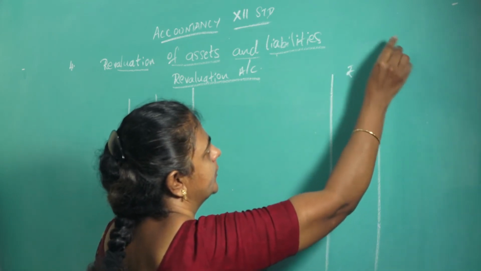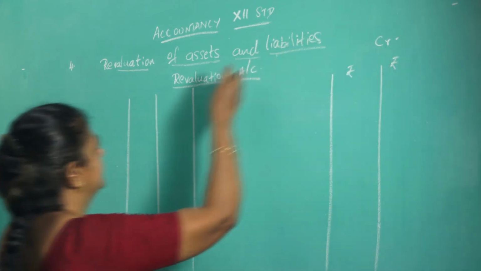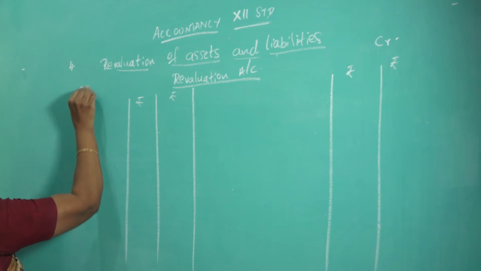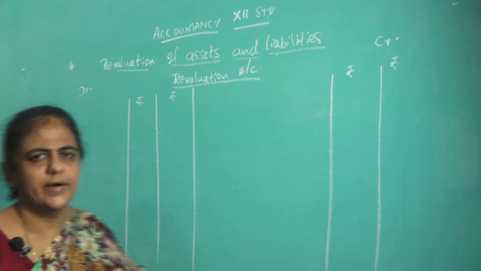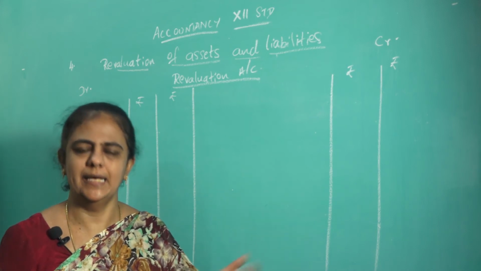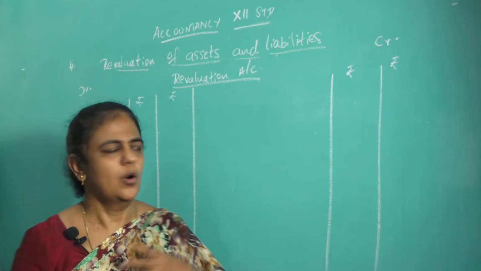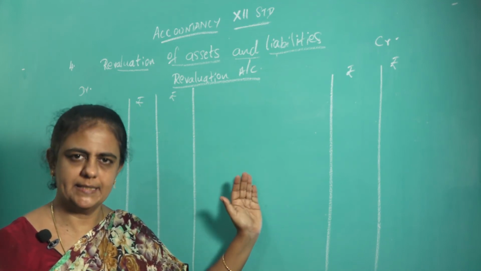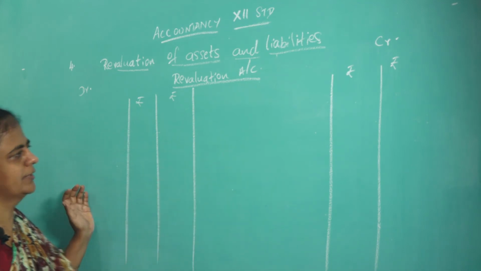Rupees, credit, debit. Now already you have prepared the journal. See the journal and post it to the ledger. In revaluation account, you keep in mind all the profit will come on the credit side and all the losses will come on the debit side.